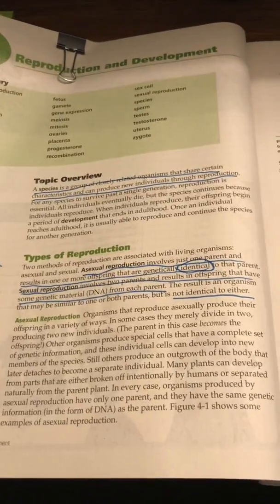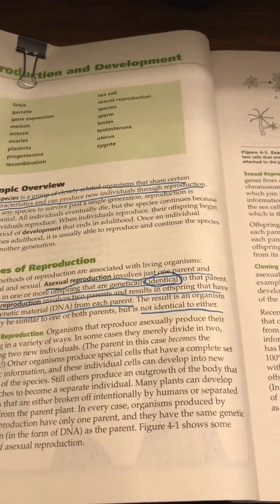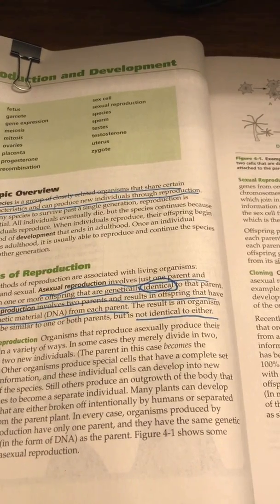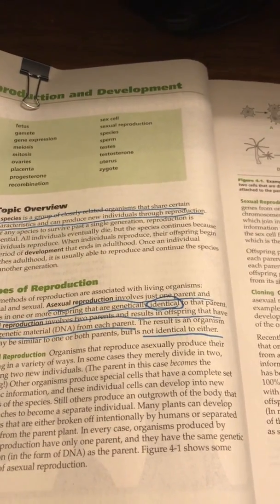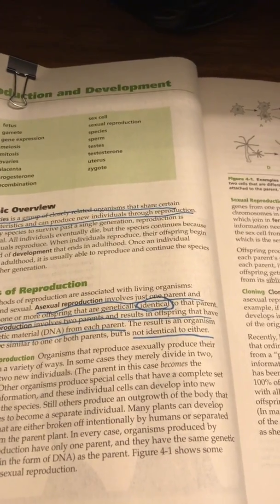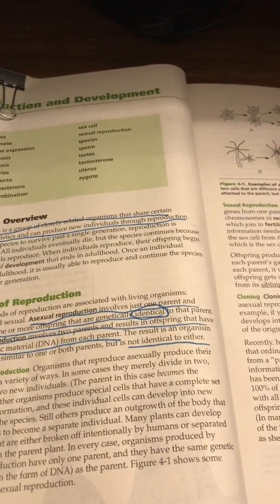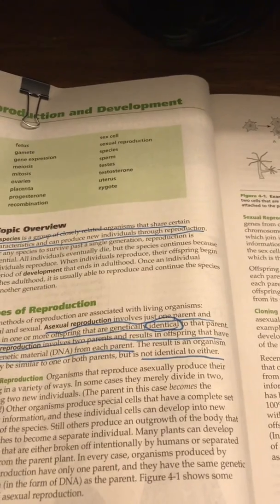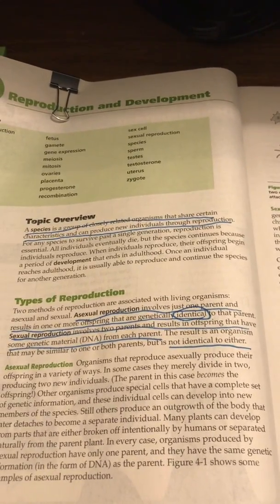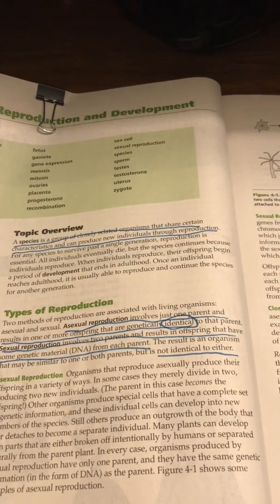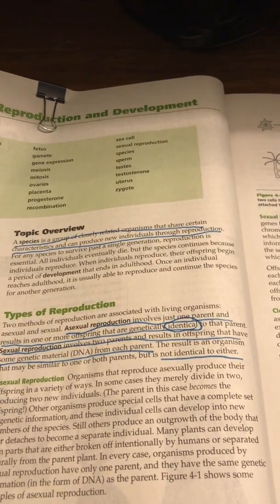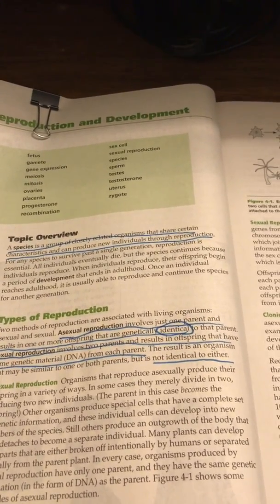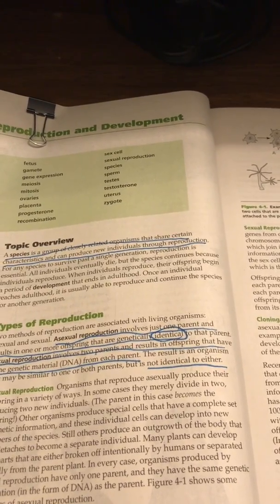Asexual reproduction. Organisms that reproduce asexually produce their offspring in a variety of ways. In some cases, they merely divide in two, producing two new individuals. Other organisms produce special cells that have a complete set of genetic information, and these individual cells can develop into new members of the species. Still others produce an outgrowth of the body that later detaches to become a separate individual.